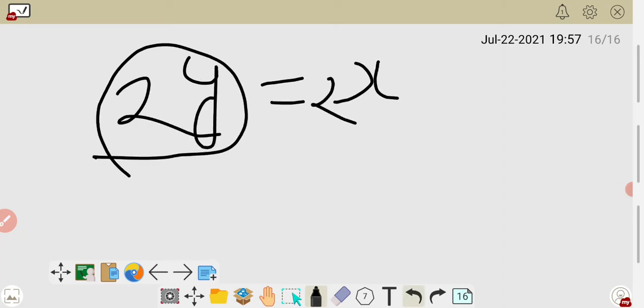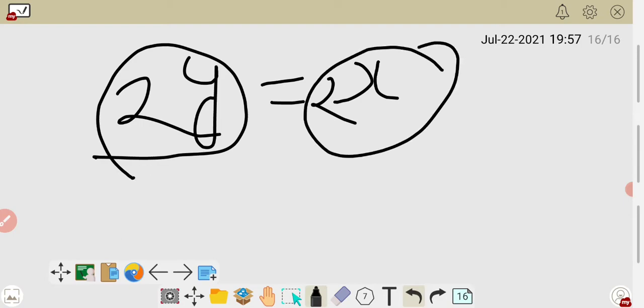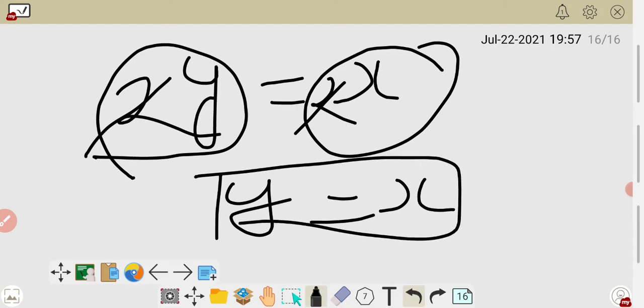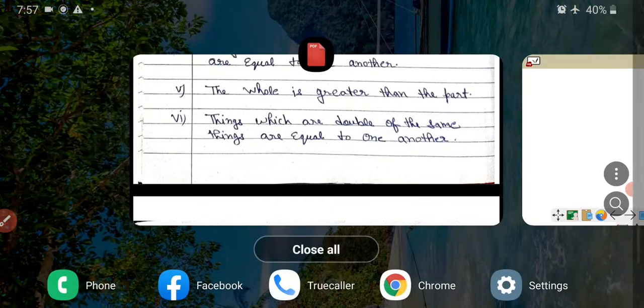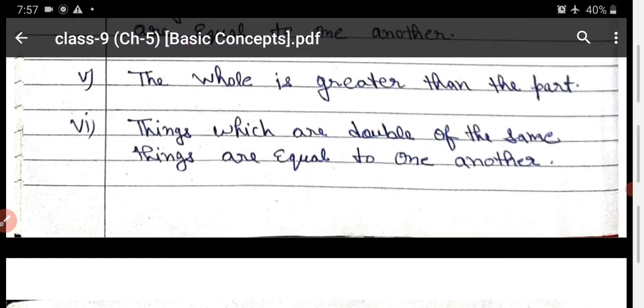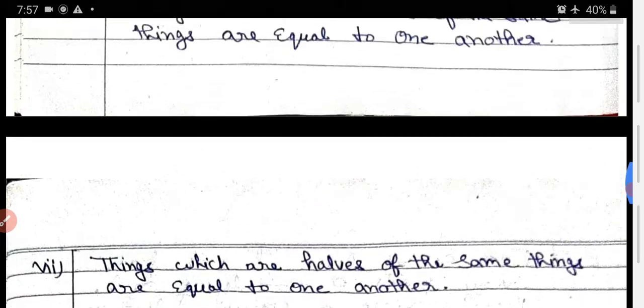If the double of a thing is equal to the double of another thing, it means that their single things are equal, that is, y is equal to x. It is a simple concept. All of you know very well what I am telling here. If you subtract something, then the remaining are equal. If you add something, then the new ones are equal. If you multiply something, then the new ones are always equal. So these are the same things whatever we know, but these are explained in the form of axioms.